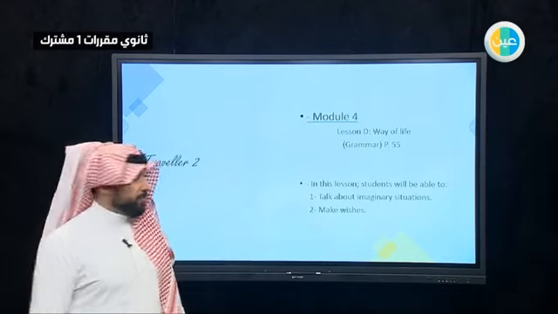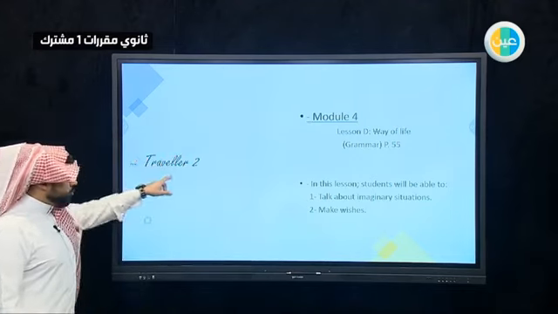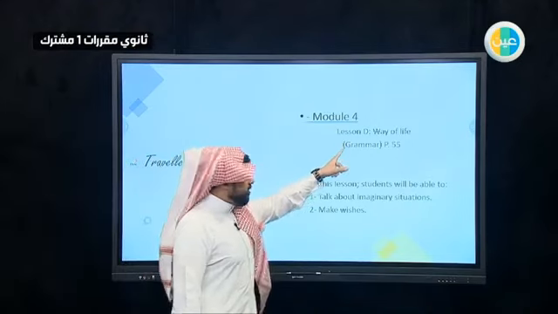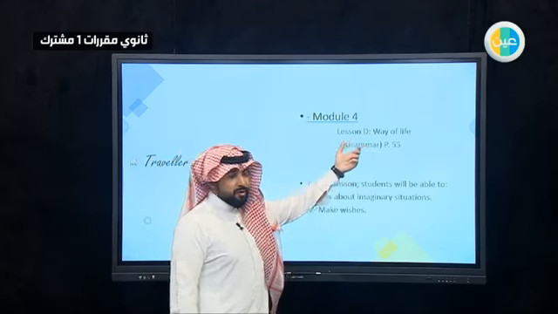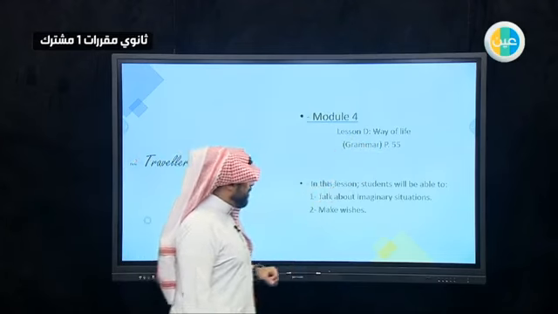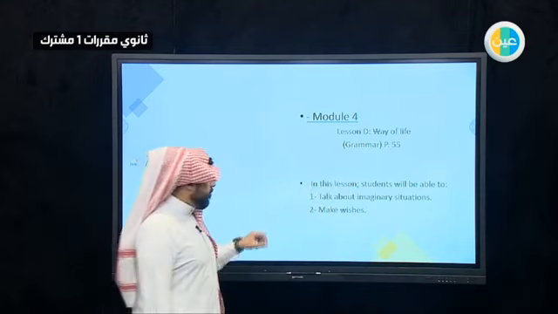This is Fahad Al-Shihri. Our book for today, this English class, is Traveler 2. Our module number 4, lesson D, Way of Life. This is the name of the lesson. We have grammar for today, page number 55. These are our objectives and our goals for today.